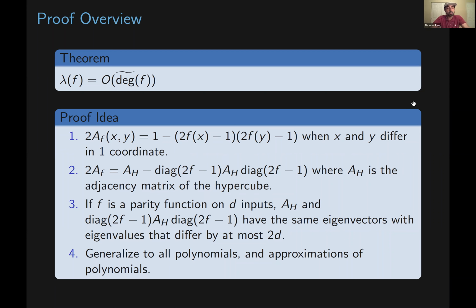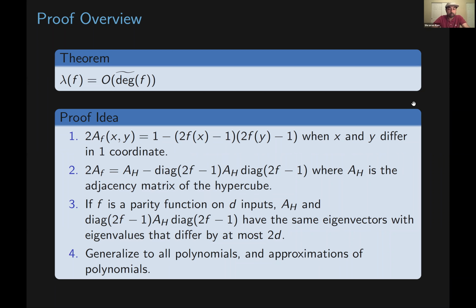We can consider first a simple case where f is a parity function on d inputs. In this case, it turns out that A of h and this matrix A of h multiplied on both sides by this diagonal matrix have the same eigenvectors, and their eigenvalues don't differ by more than 2 times d.